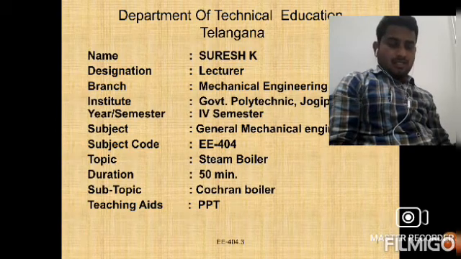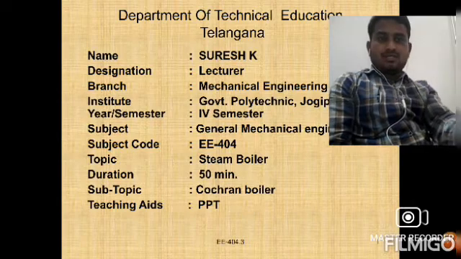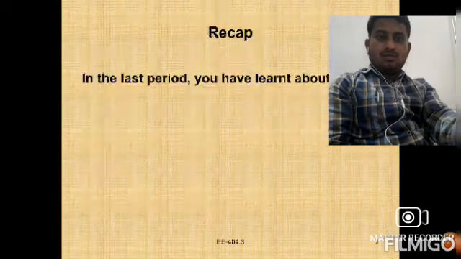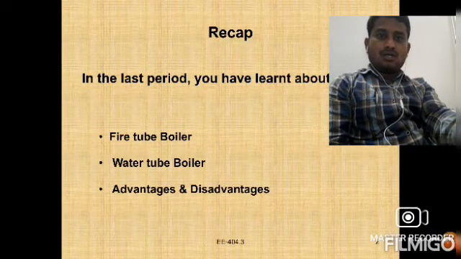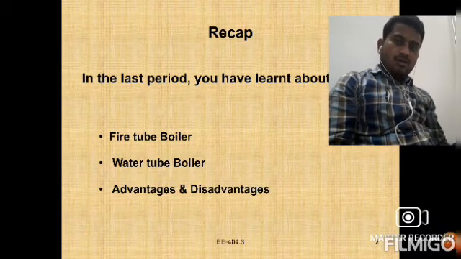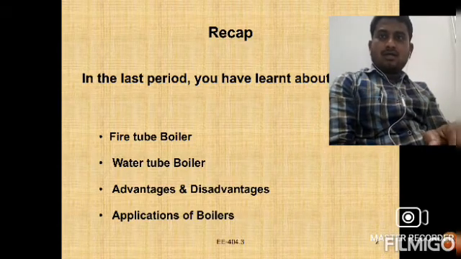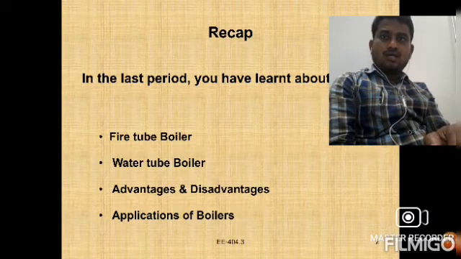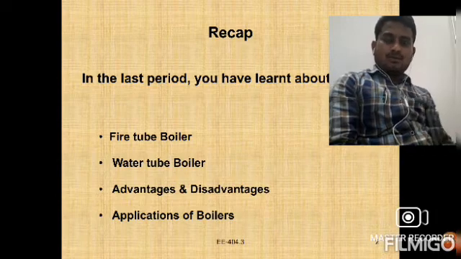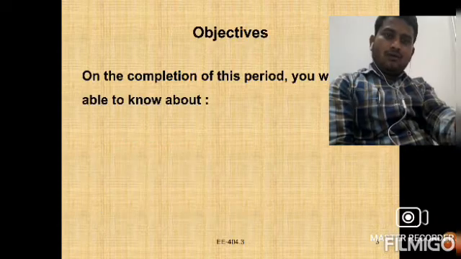Right, today we will discuss the steam boilers topic, and in that, part one is the Cochran boiler. We will discuss the Cochran boiler today. In the last classes we discussed the fire tube boiler and water tube boiler: what the advantages are, what the applications are. All the details about the fire tube boiler and water tube boiler were discussed.